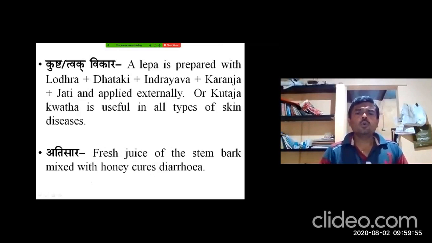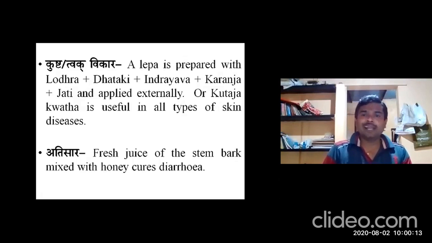Then in case of Kushta and Twak Vikaras, as Acharya Charaka has mentioned it under Khandugna Mahakashaya, as Khandu is one of the Lakshana in most of the Kushta Vikaras, a lepa is prepared with the Lodhra, Dhataki, Indrayava, Karanja and Jati. You can prepare a lepa using drugs like Lodhra, which is one of the Kashaya Skandha Dravya. Dhataki, that is also one of the Kashaya Skandha Dravya. Indrayava, that is the seeds of Kutaja. Karanja, that is also a Tikta Kashaya Dravya. Jati, that is also a Kashaya Dravya.